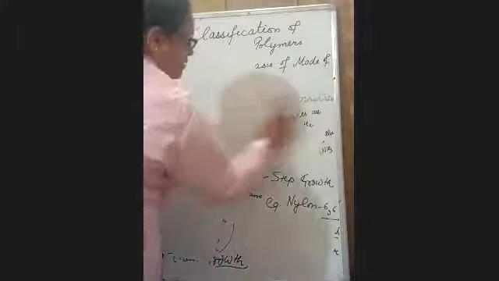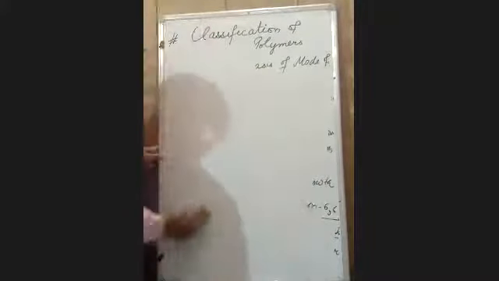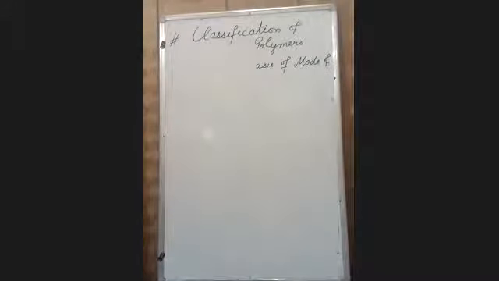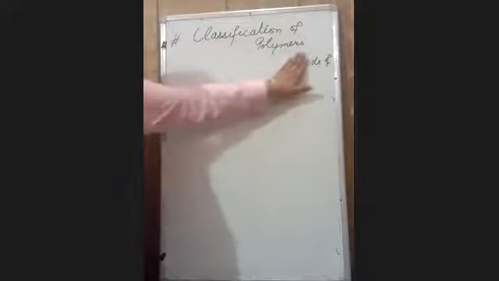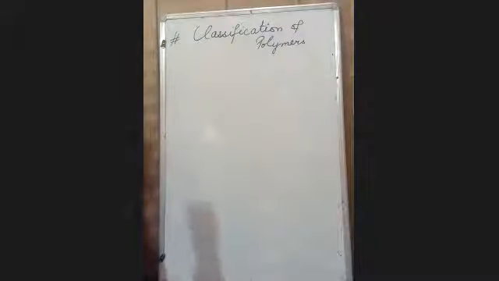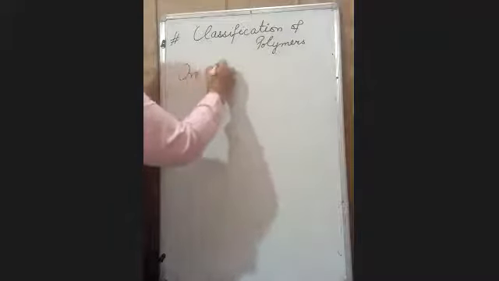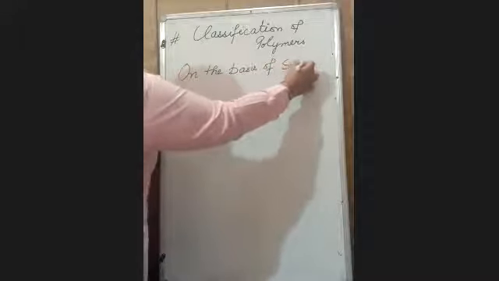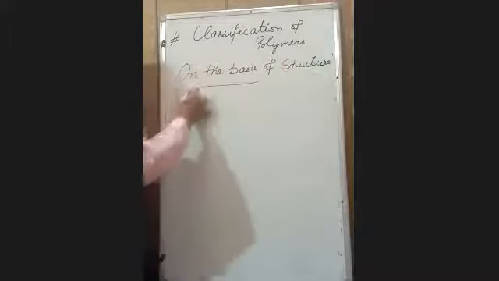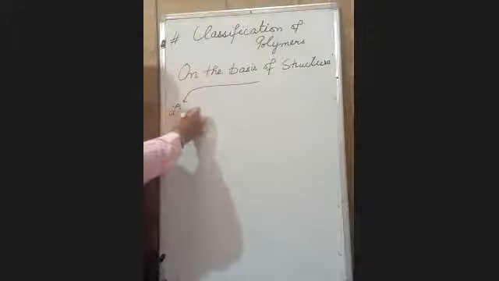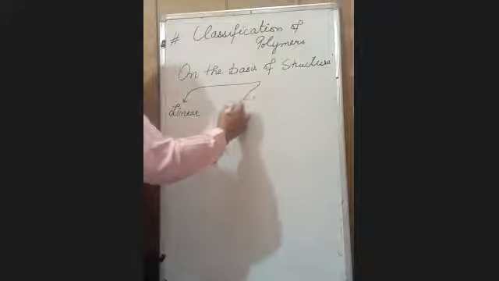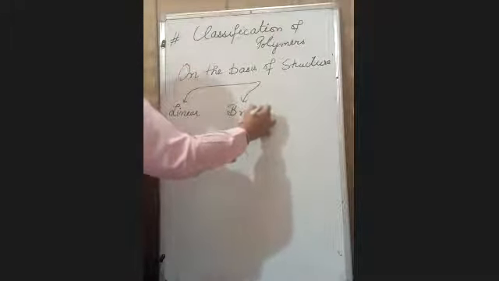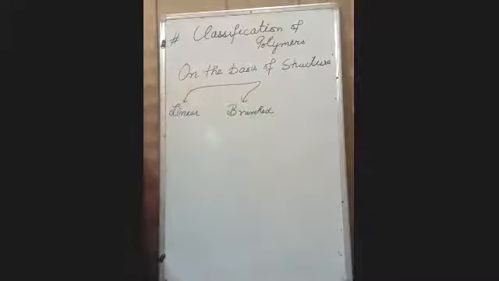Third classification is on the basis of structure. Till now, we have discussed two modes. First is on the basis of source. Second is on the basis of mode of mechanism. And third is on the basis of structure. According to this, linear polymer, branched, and third is cross-linked polymer.